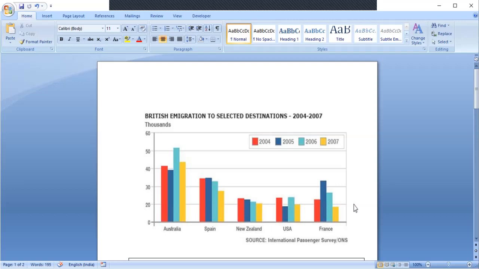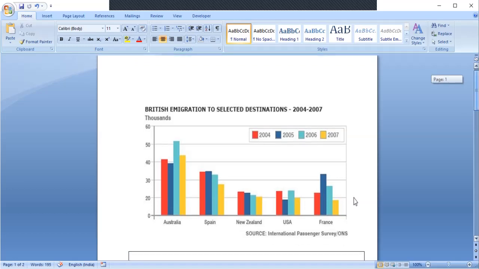USA has seen ups and downs. France has also seen ups and downs. That is not the same with Spain. It has seen a little up and then constantly it has returned down. So we will now begin with the writing of the answer.